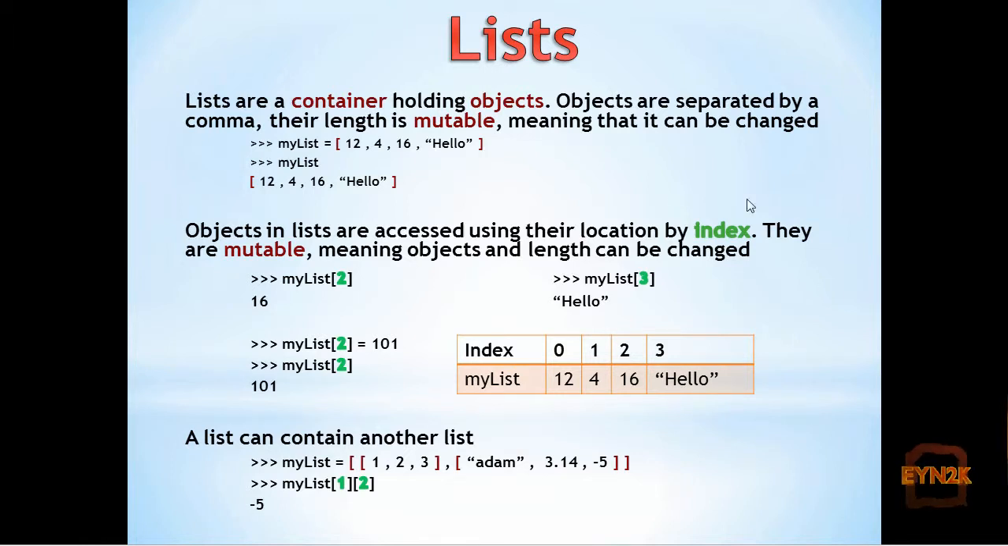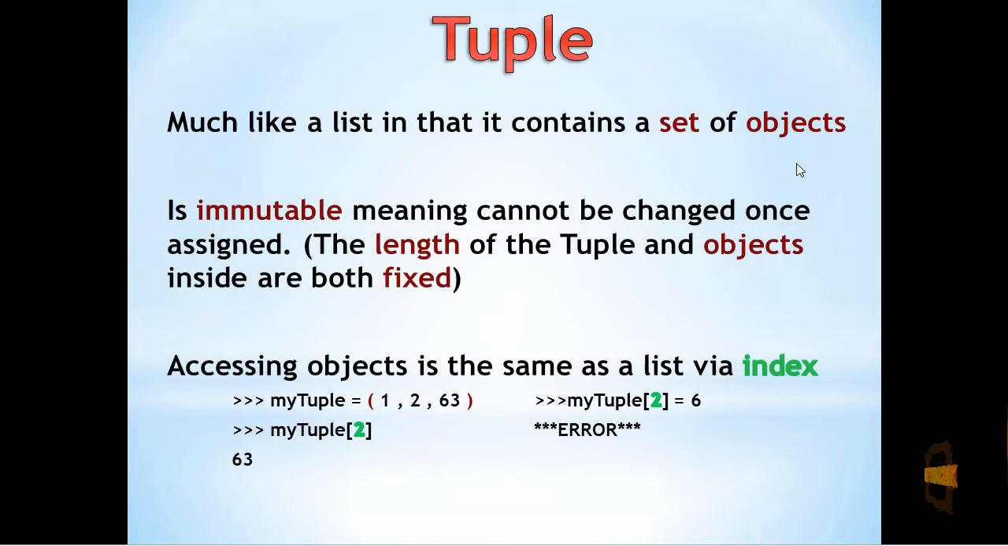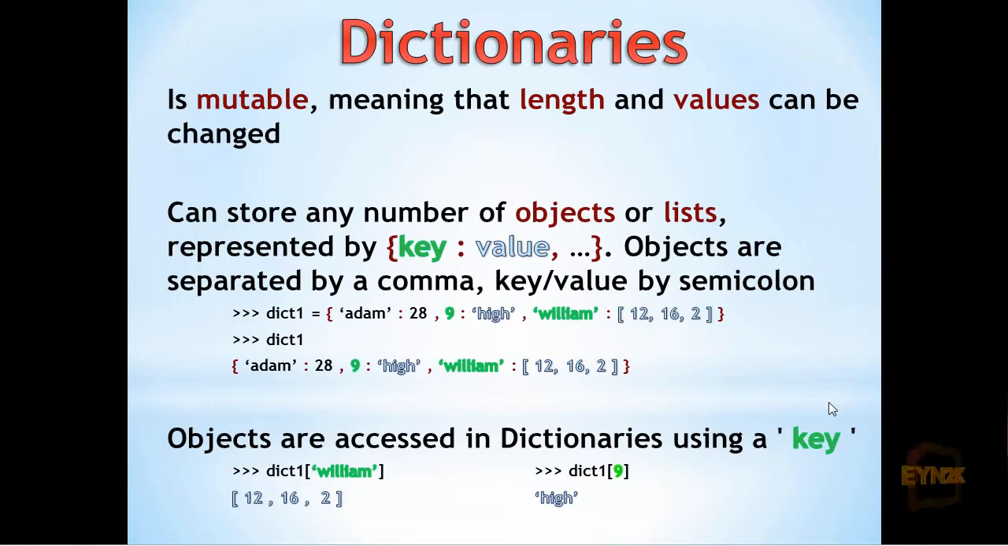Lists are containers which can store multiple values. Values inside of them are separated by a comma. A tuple is like a list in that they store values separated by a comma, except the length and objects inside a tuple cannot be changed. In a list they can. A dictionary is another container, though items in a dictionary are accessed using a key, being a word, rather than a location.